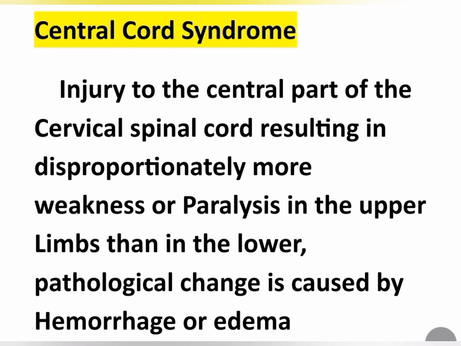And next syndrome is central cord syndrome. Central cord syndrome is an injury to the central part of the cervical spinal cord resulting in disproportionately more weakness or paralysis in the upper limbs than in lower. Pathological change is caused by hemorrhage or edema. The central cord syndrome occurs due to the injury of the cervical spinal cord. It occurs in the cervical region. So, cervical region is in the upper part. So, weakness or paralysis occurs in the upper limb than lower. That is central cord syndrome.